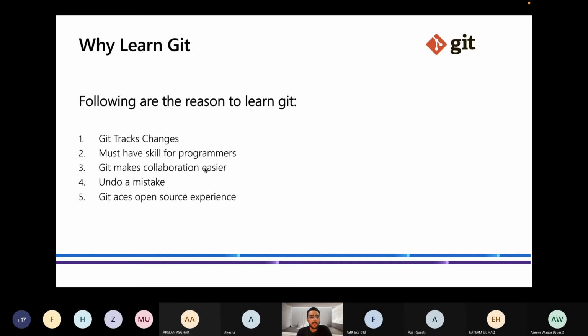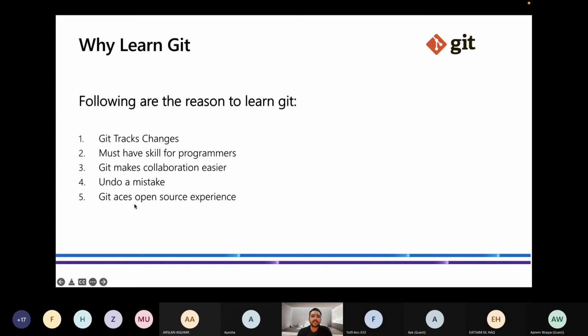scenarios or projects. Fourth, undo a mistake. Same as I have told before: if I made a mistake and my website crashed, I can go to the previous working version, from the snapshot that I have taken, and then I will undo the mistake that I have made.